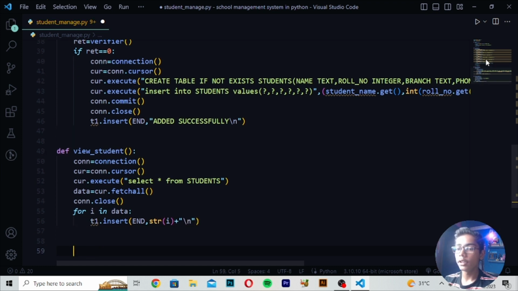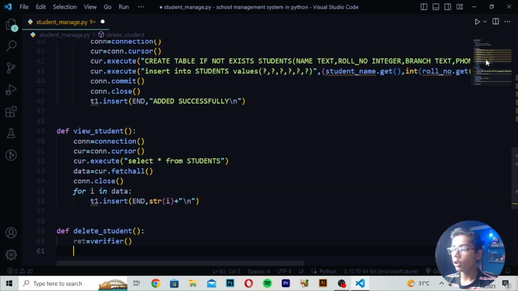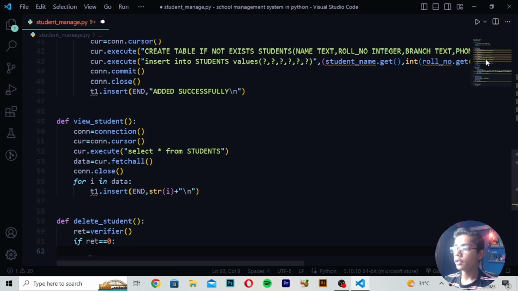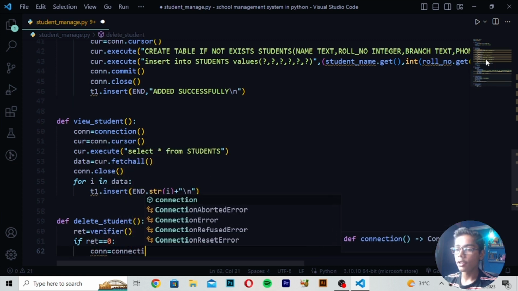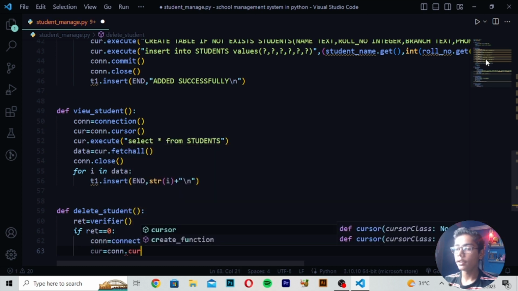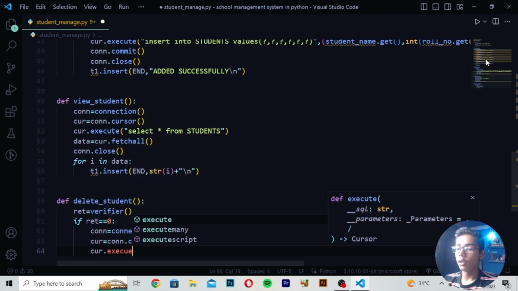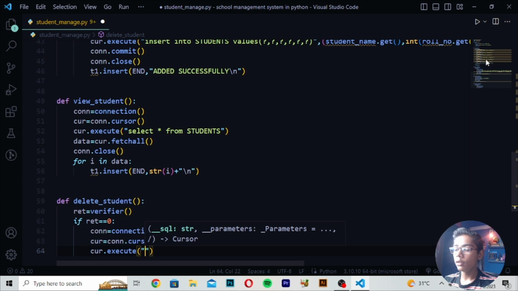Then you have to move back and write def delete student. So here I will write this, make this bracket, then move down and write rat is equals to verifier. Then move down and write if rat is equals to 0. Then I will write connect is equals to connection, make this bracket. Here you have to write cursor value connection dot cursor, make this bracket, and then write cursor dot execute, and in the execute value I will write delete from students.